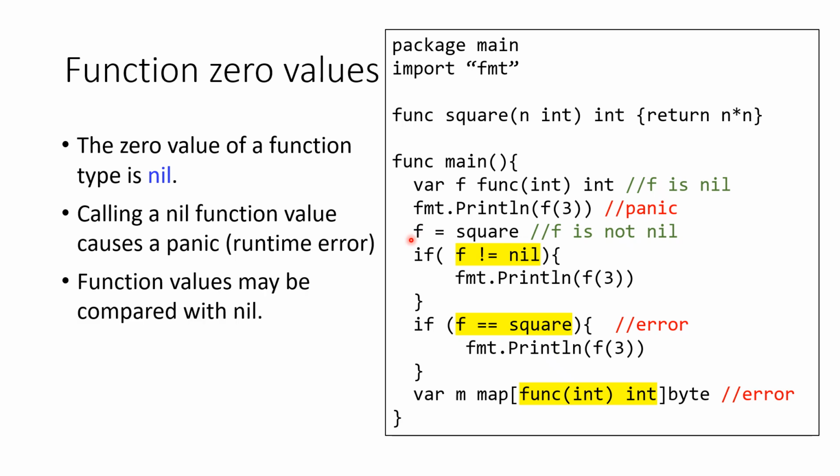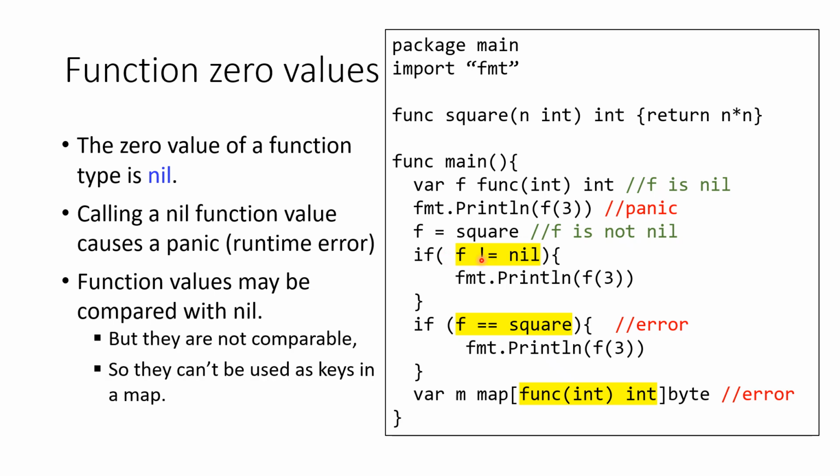Function values may be compared with the nil value. For example, you can compare if function value f is not equal to nil as in this if statement. But function values are not comparable, meaning you can't compare between two function values except when one is nil. For example, comparing if function value f is equal to function square in the second if statement in this program will cause an error.